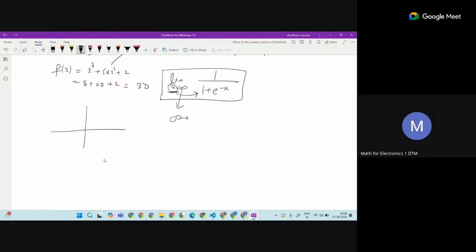Whatever accelerator you take, it will go at most to that. So let's say in place of infinity, I am writing full accelerator. In that case, the function value, the speed, is going to be at most 100.